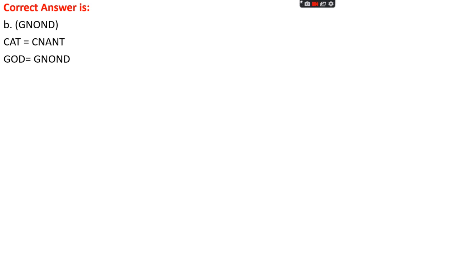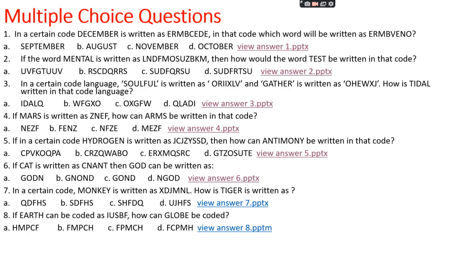Okay, if we see the code for cat, that is C, then N, A, and then N, and then T. Okay, for god, we use the same pattern: G, then N, and then O, then N, and D. Okay, GNOND.